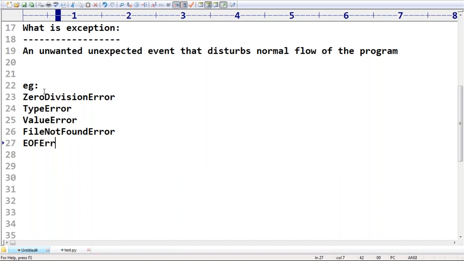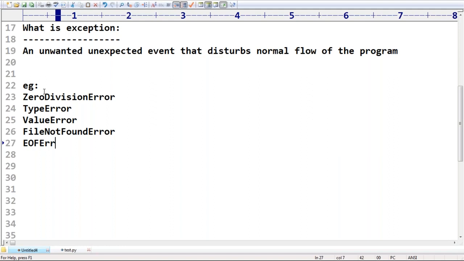What is the runtime error? An unwanted, unexpected event that disturbs the normal flow of the program is nothing but an exception. Can you give an example like this, right? Now my question is, EOF means what? End of file. EOF means end of file. Okay, like sir, the word exception is not there in such names, sir.